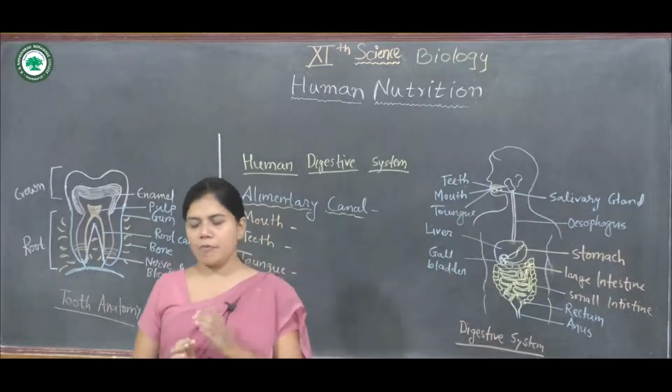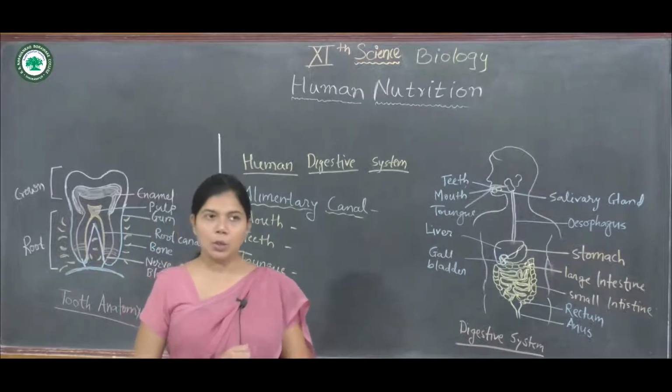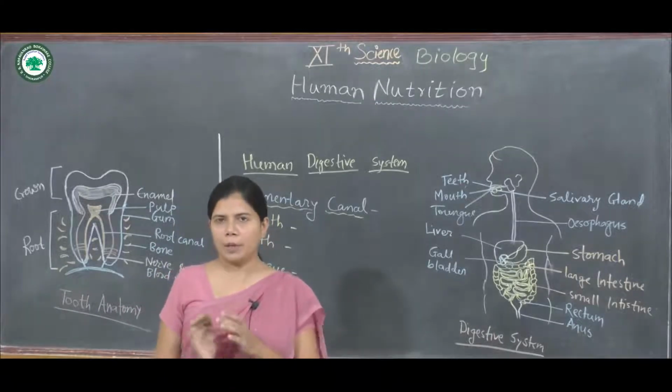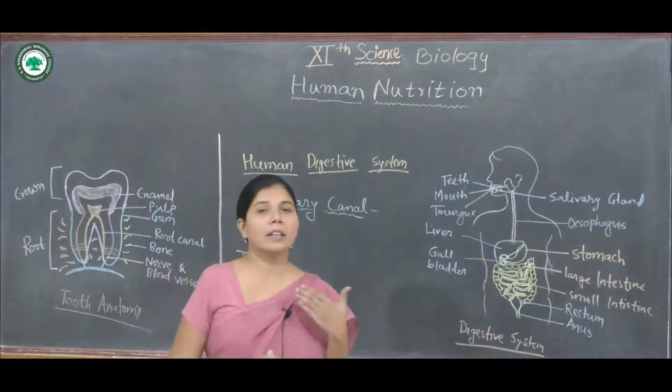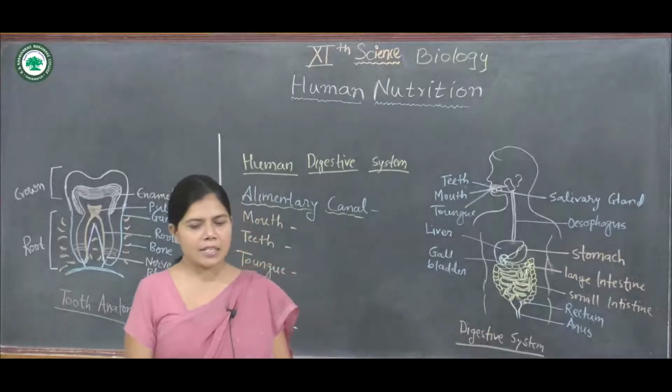Each half of each jaw has 2 incisors, 1 canine, 2 premolars and 3 molars. That's why the dental formula of the human being is represented as